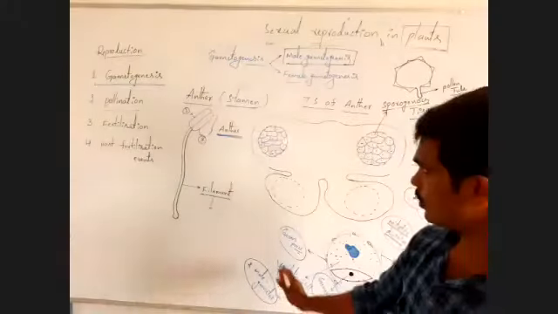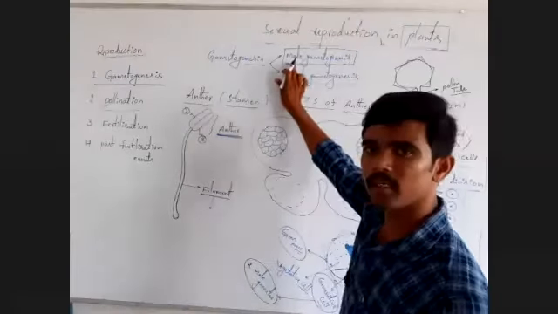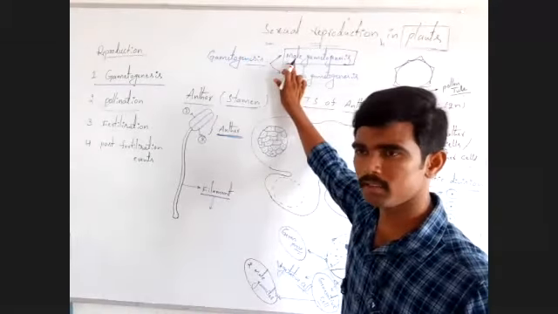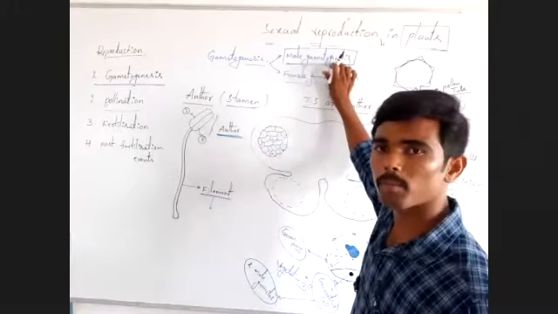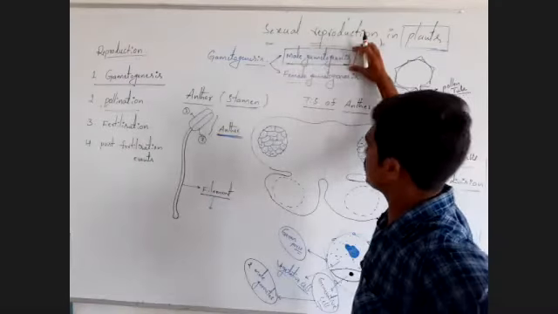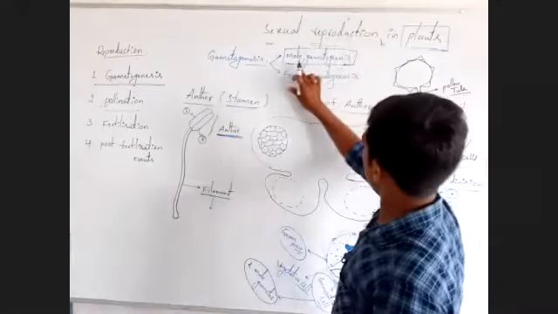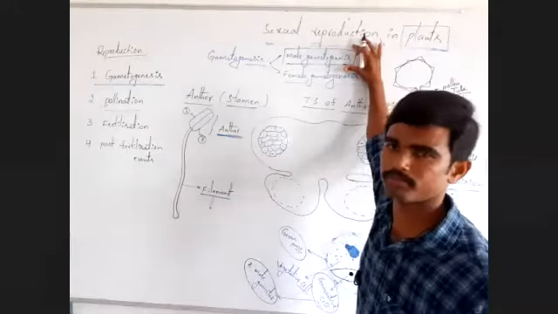So, as I told you, now we are studying about male gametogenesis, which means male gametes are produced. Observe here, male gametogenesis means male gametes are produced, synthesized or developed.